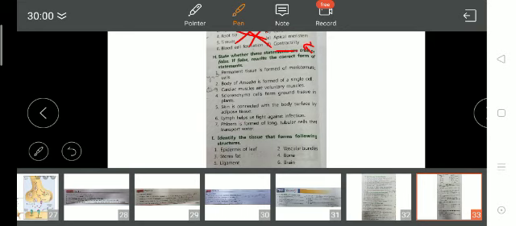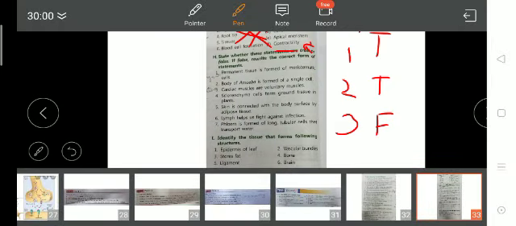Now, permanent tissue is formed of meristematic tissue. So the first one is true. I am telling you the first one of the H part. So in the H part, the first one will be true. Then the second one, body of amoeba is made up of single cell. So the second one will also be true.